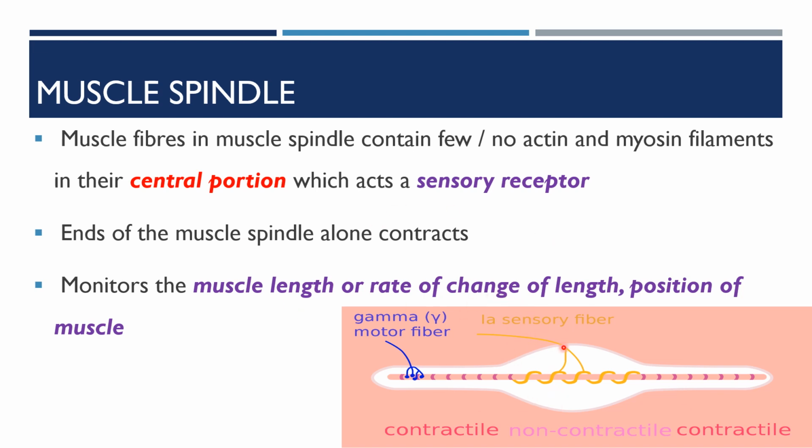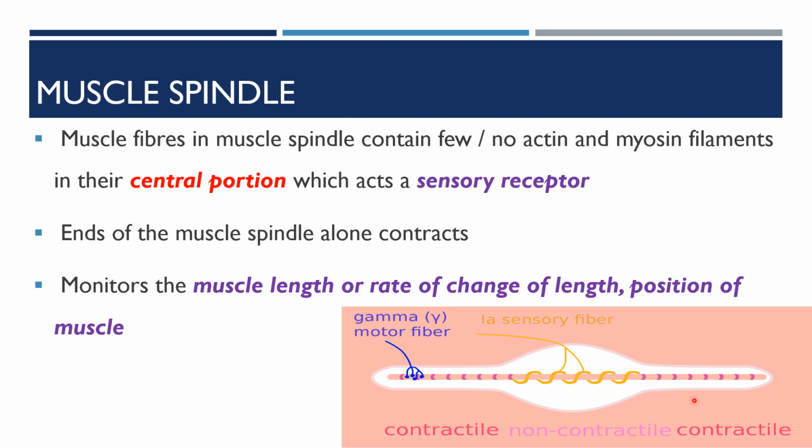Here you can see the non-contractile portion. The ends of the muscle spindle alone contract, both the ends. So the muscle spindle monitors the muscle length or the rate of change of the length in position of the muscle.